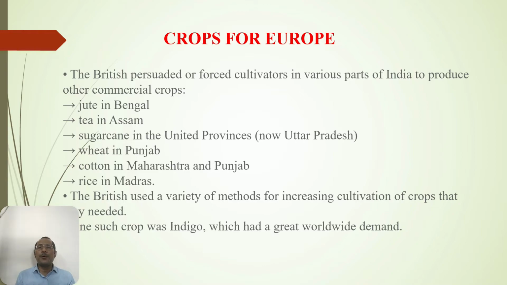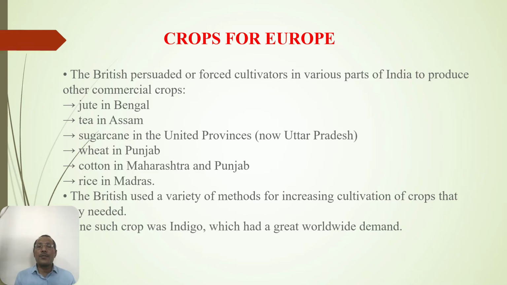Now, the British persuaded, forced and lured the cultivators to produce whatever commercial crops were demanded in Europe, like jute in Bengal, tea from Assam, sugarcane from United Province, wheat from Punjab, cotton from Maharashtra and Punjab, rice from Madras, and all these commodities the British purchased and took away to Britain.